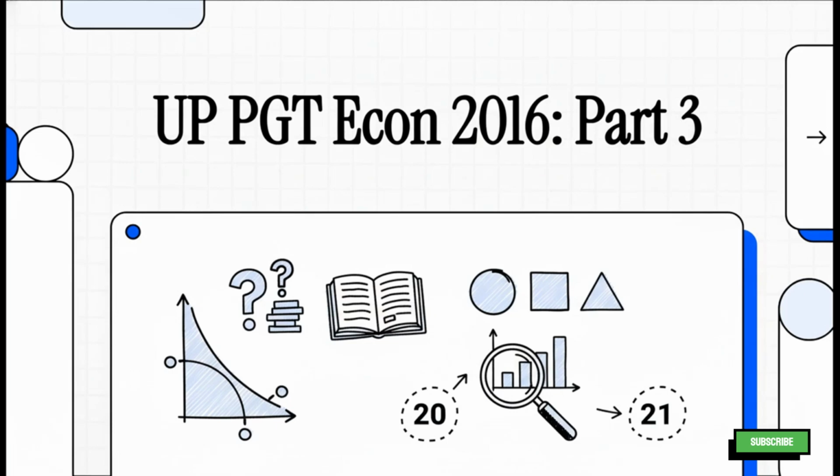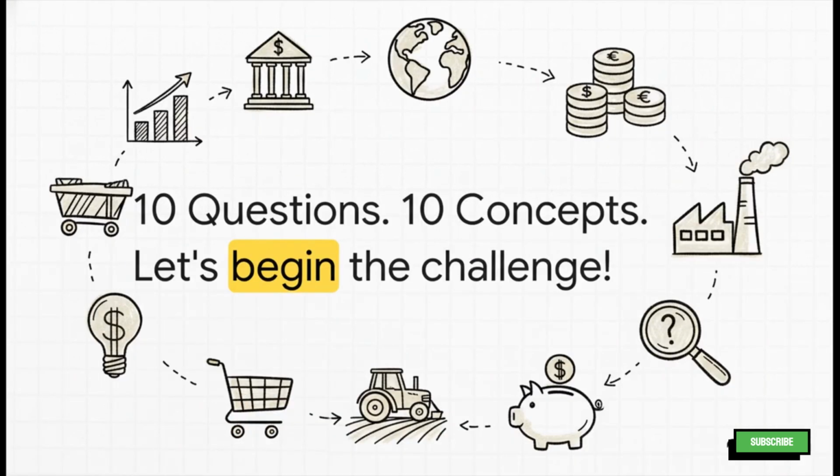We're jumping right back into our analysis of the UP PGT 2016 economics paper. We've already tackled the first 20 questions, and today we're diving into the next 10, starting right at question 21. Let's get to it. All right, so for this next set, we're going to switch things up a little.